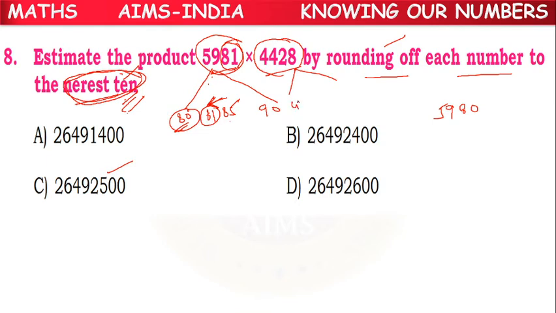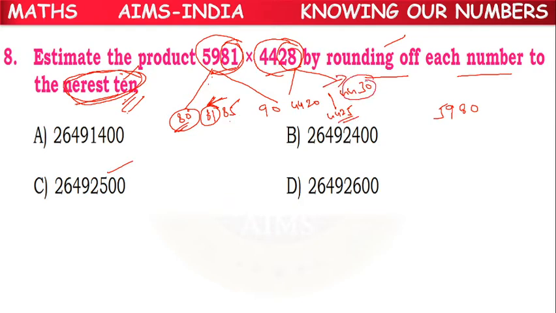Next, 4428. What is the number here? 28. Between 4420 and 4430. So what is the middle number? 4425. Where is 4428? It lies to the right of the middle number.